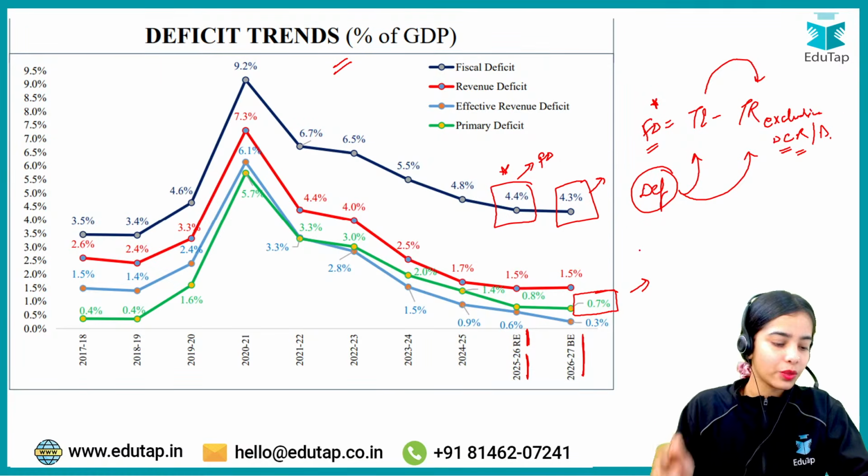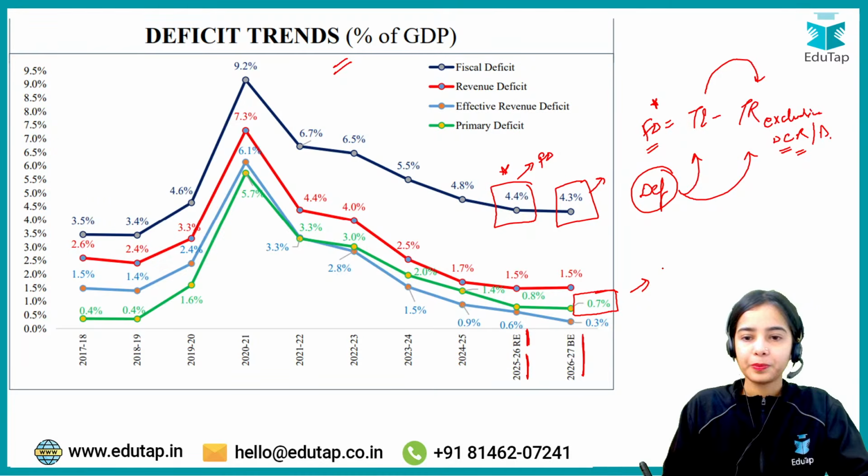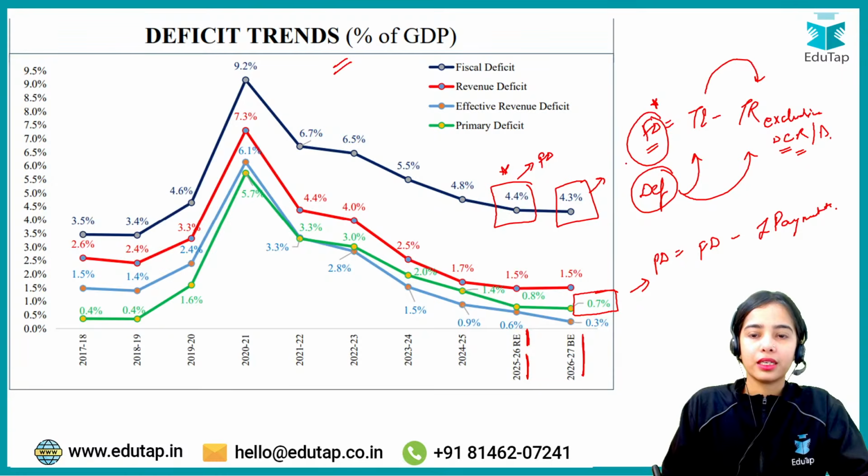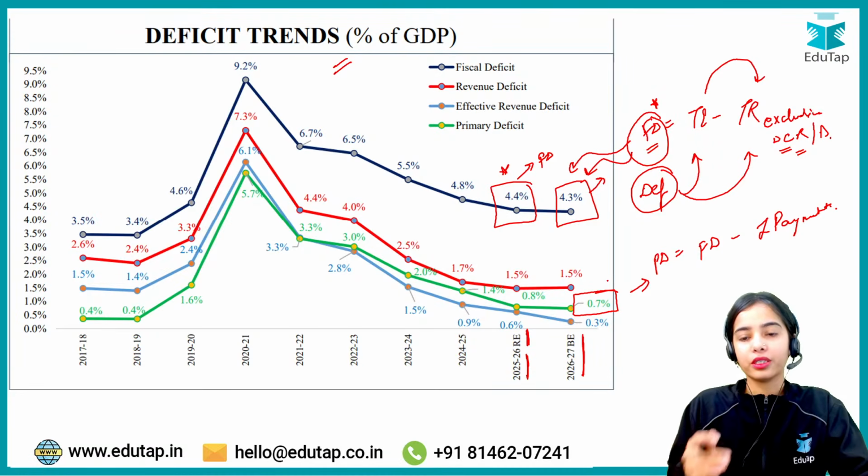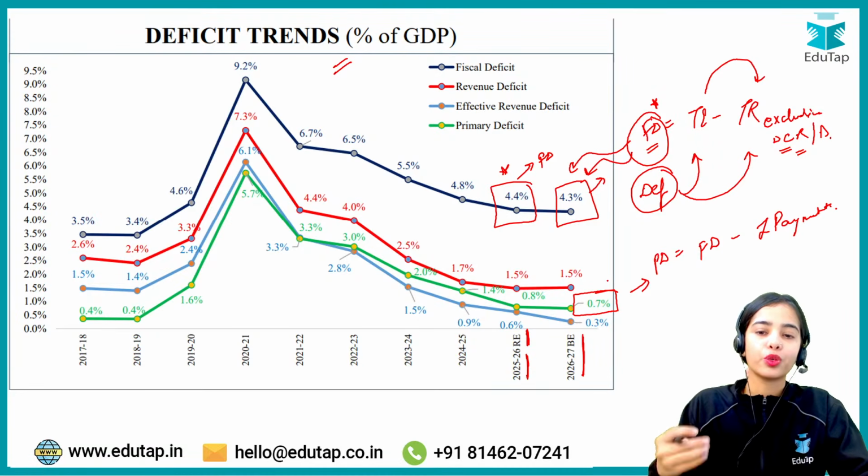Now the primary deficit, what is the formula of the primary deficit? The formula of primary deficit is the fiscal deficit minus the interest payments. So the fiscal deficit is projected to be 4.3% of the GDP for 2026-27, and the primary deficit is projected to be 0.7% of the GDP in 2026-27.